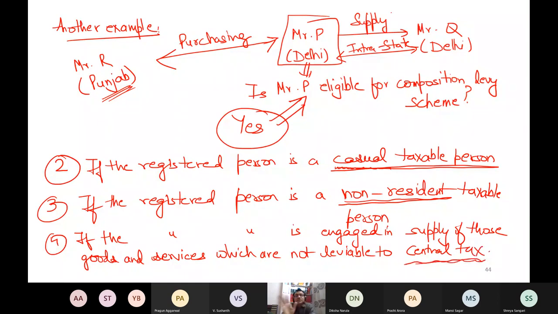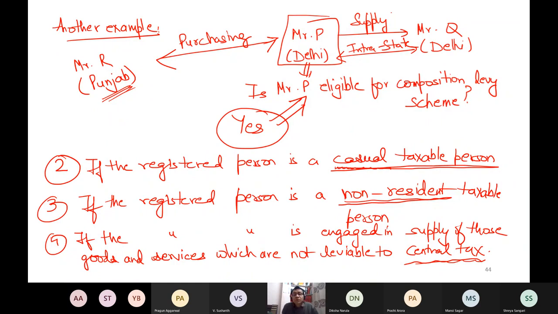On those supplies where central tax is not at all applicable, the composition levy scheme is not available for those people. There may be so many goods on which the central tax is zero, you can say nil rate, or not at all levied.